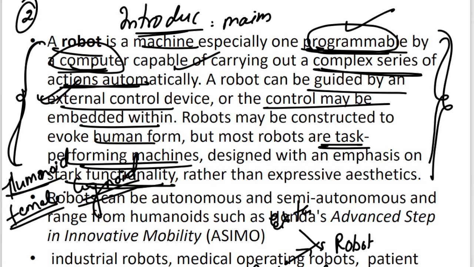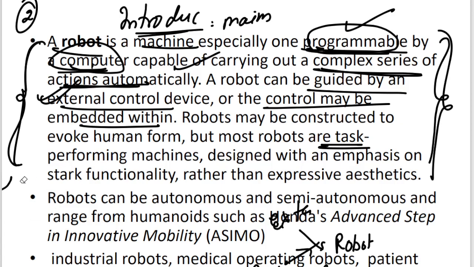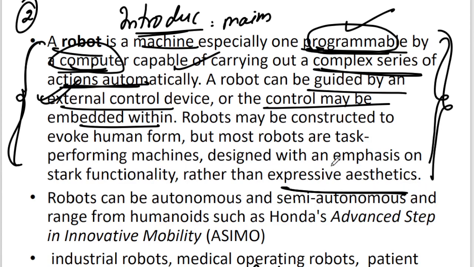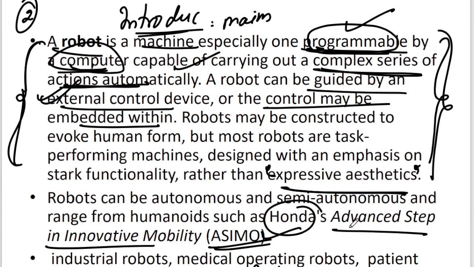So what do you mean by stark functionality? Those works which are repeatable in nature are called stark functionality. And rather than expressive aesthetics, robots can't show their expressive aesthetics as humans do. Where we are using them at present, the best example is ASIMO. What do you mean by ASIMO? Honda is using Advanced Step in Innovative Mobility, called ASIMO.